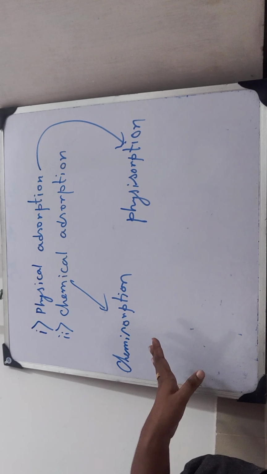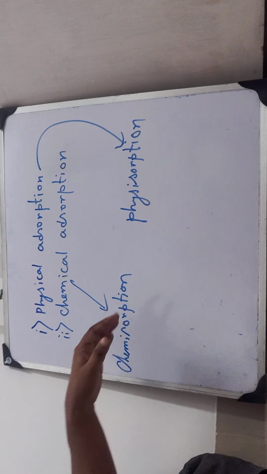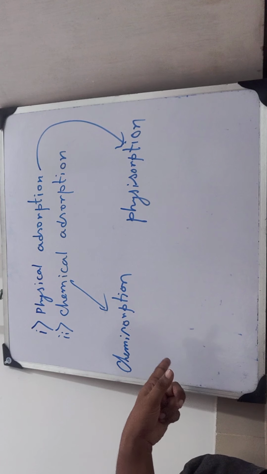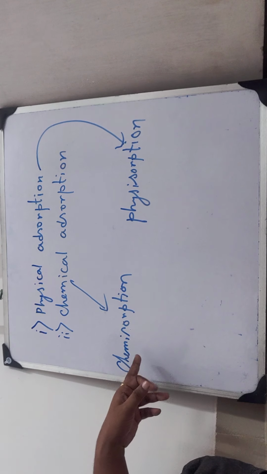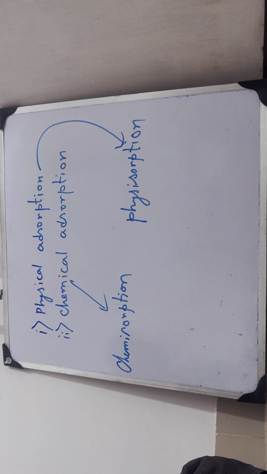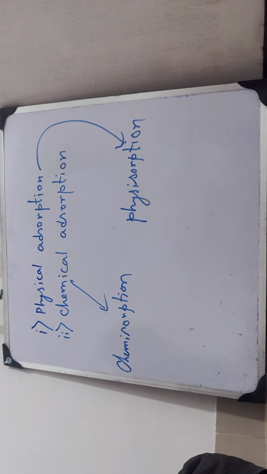If a chemical reaction is taking place between adsorbate and adsorbent, then the phenomenon will be known as chemisorption. If no chemical reaction is taking place between adsorbate and adsorbent, then the phenomenon will be known as physisorption.